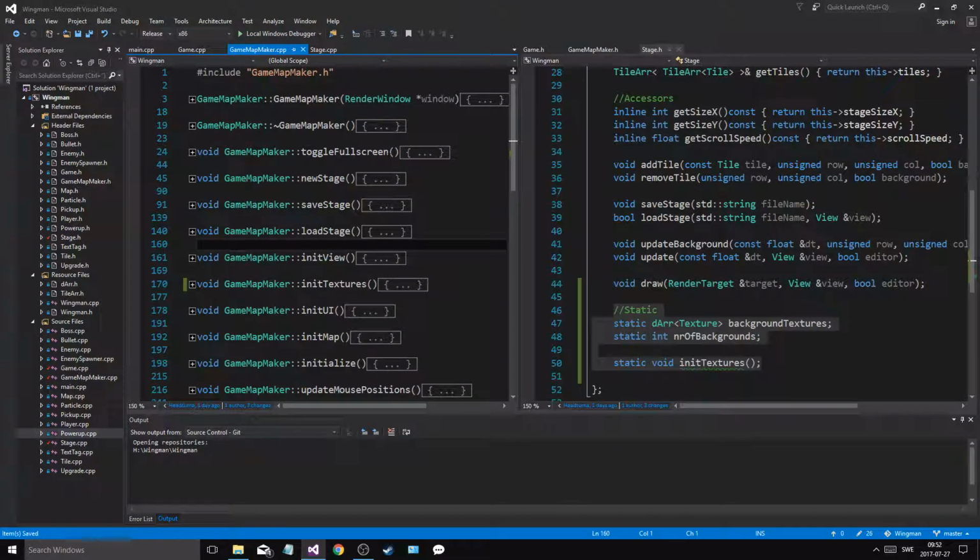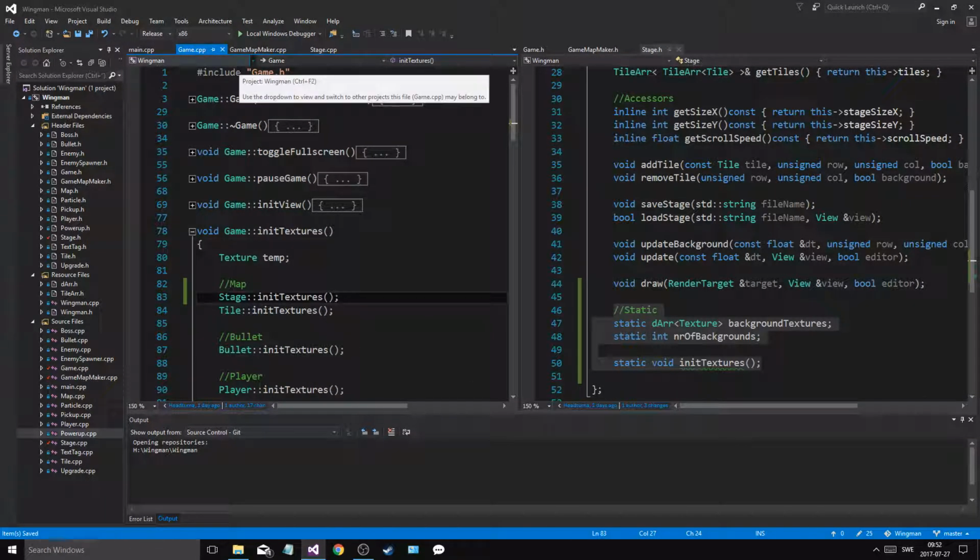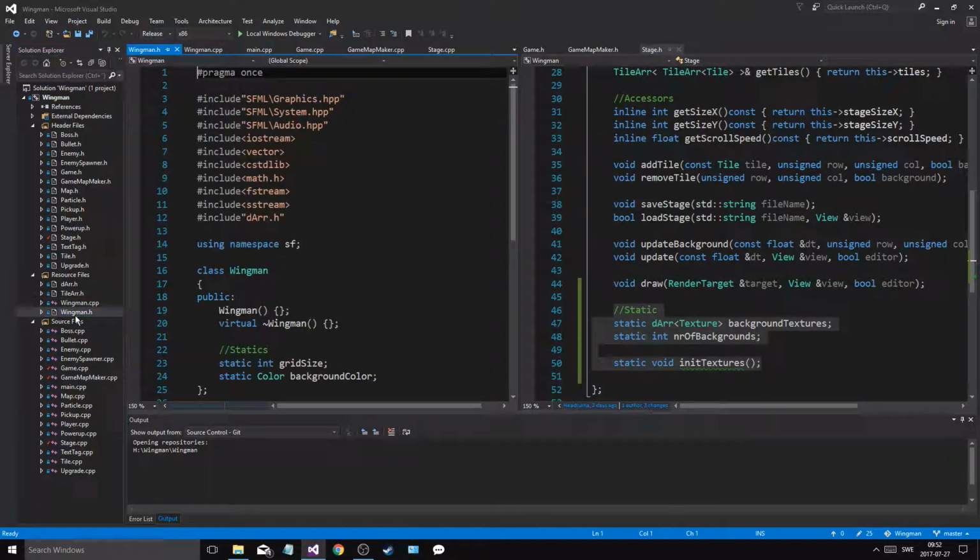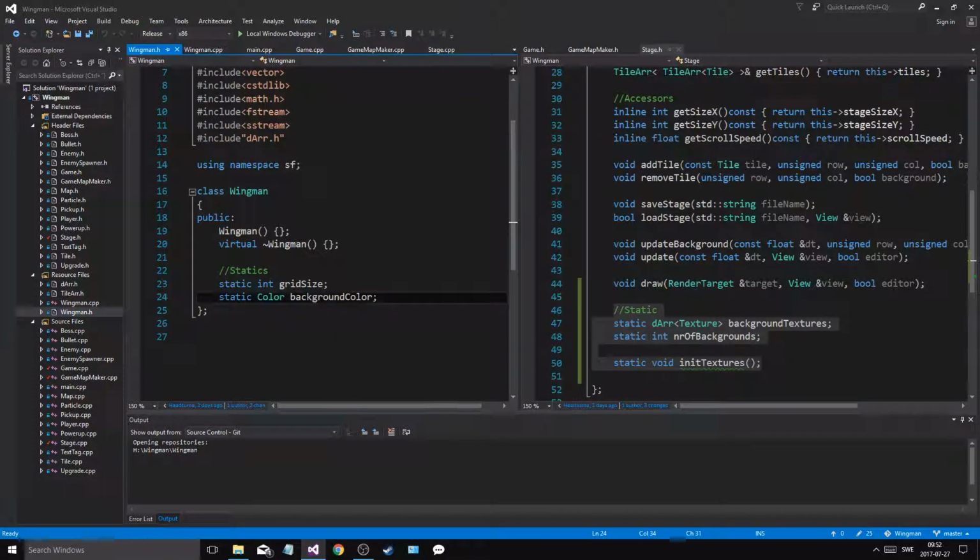There we go. I have all the textures, and I want to be able to select a background. Now the background, how big is it supposed to be? Because if we go into wingman .cpp and .h, just open those. I have a grid size. I need a static size for a background. Int background size, and this should always be the same, since if grid size is 50, we're always going to make tiles of 50.